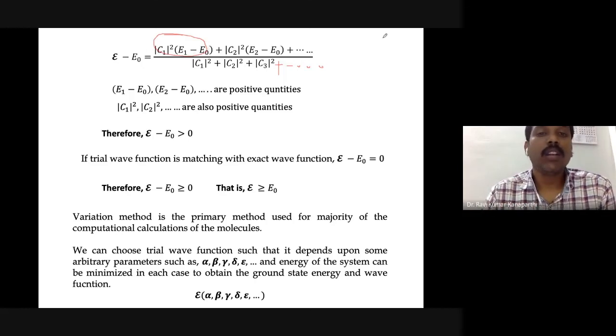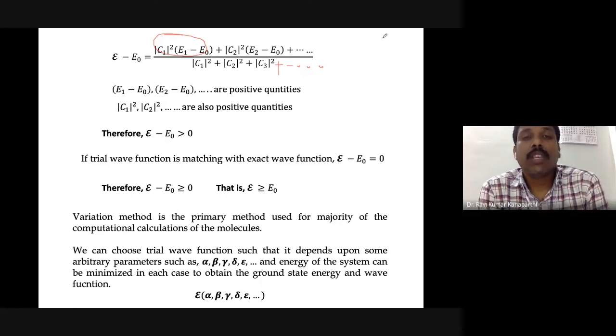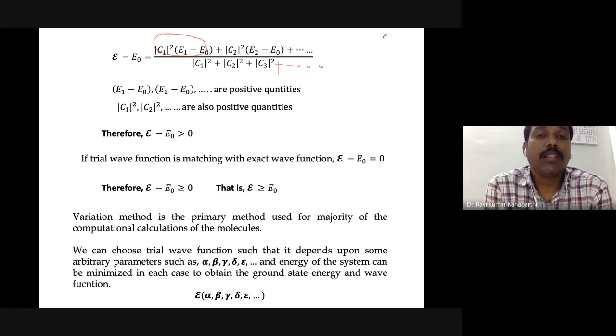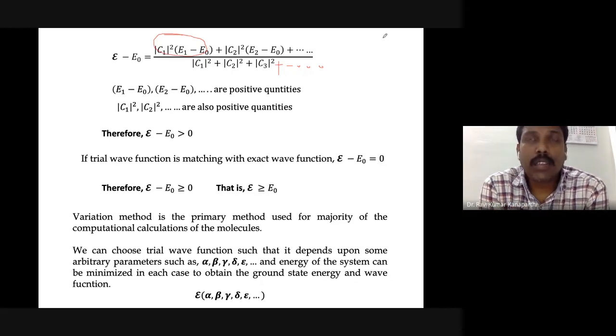What is E1? E1 is the excited state energy of the system. E0 is the ground state energy of the system. Therefore, if you take this, the difference will be a positive quantity, right? You are subtracting, and the excited state will have a higher energy than the ground state. Therefore, when you subtract it, definitely you will get a positive quantity, right?